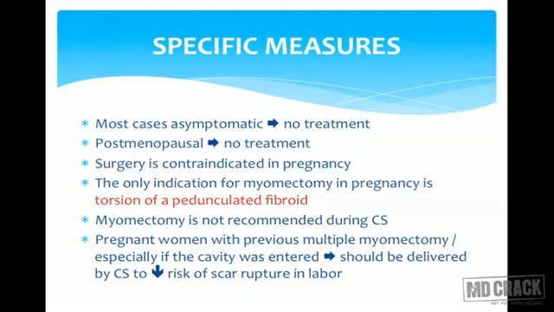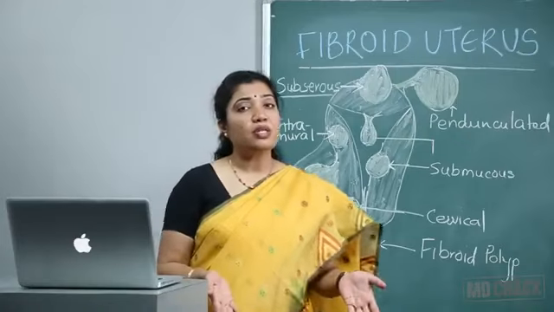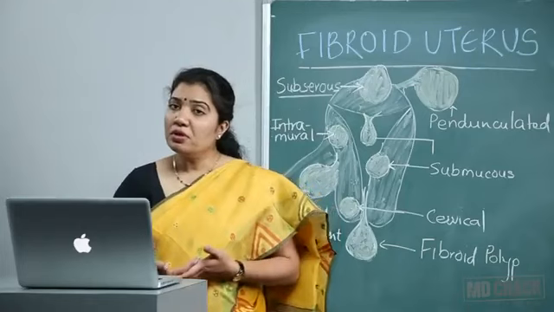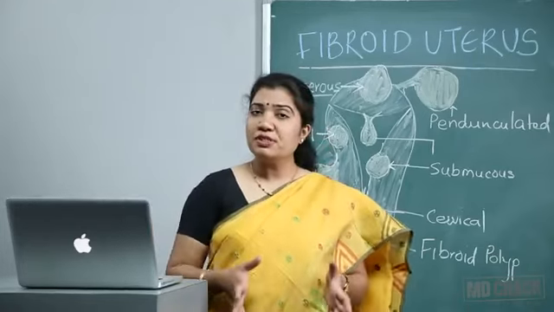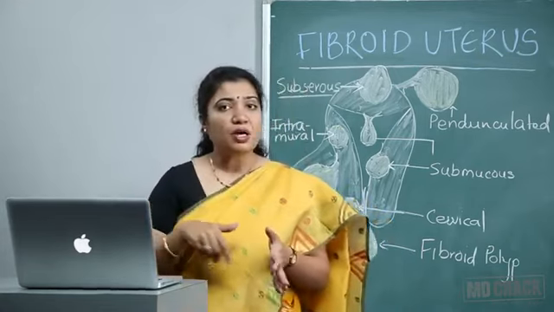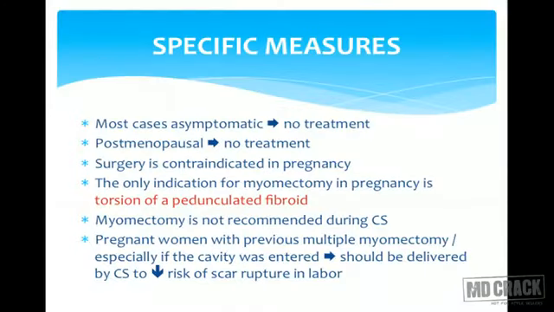Myomectomy is also not recommended during cesarean section, because this thought comes to our mind that we are anyways opening the abdomen and taking out the baby, so why not the fibroid as well? But remember, the pregnant uterus has profuse blood supply, it's congested, and the fibroid has its own blood supply. It's very difficult to take out that fibroid during pregnancy, there would be huge blood loss. So myomectomy is never to be done along with cesarean section.